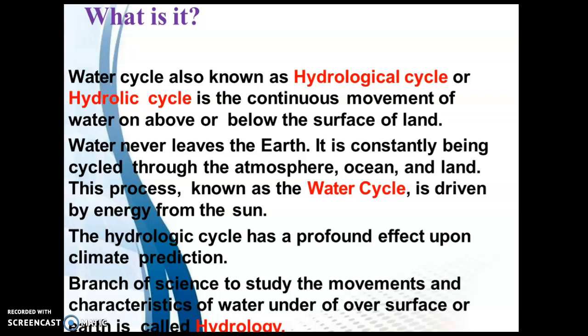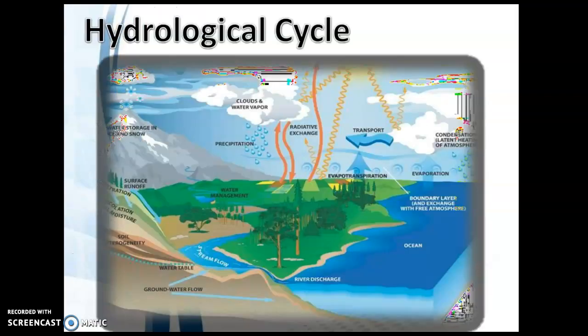So what is meant by hydrology? The branch of science that studies the movements and characteristics of water under or over the earth's surface is called hydrology. This image shows the brief process of the hydrological cycle.